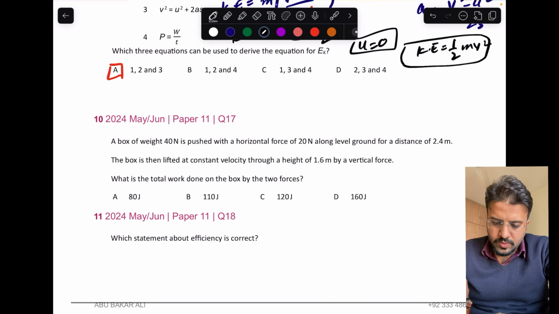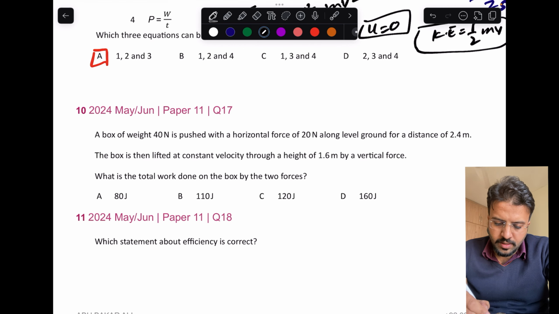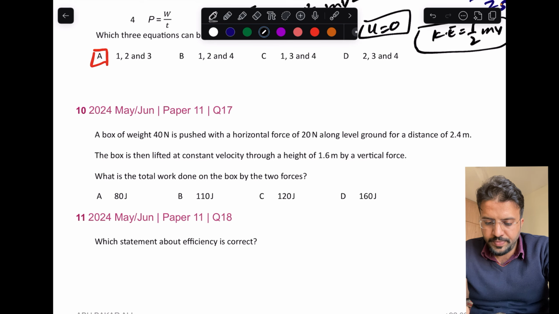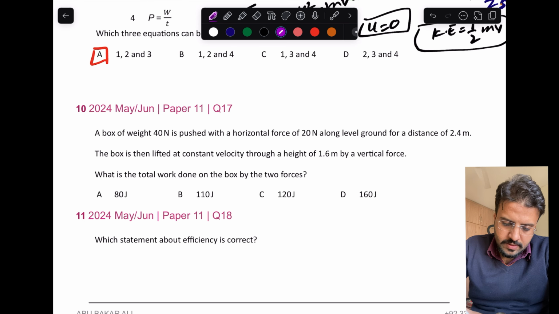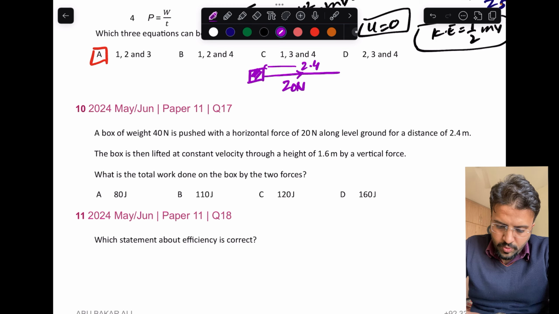Okay, and the next question: a box of weight 40 Newton is pushed with a horizontal force of 20 Newton along the ground. So let's try to understand the scenario. This is the object. It's pushed with a force. The force acting on this is 20 Newton and it has covered a distance of 2.4 meter.